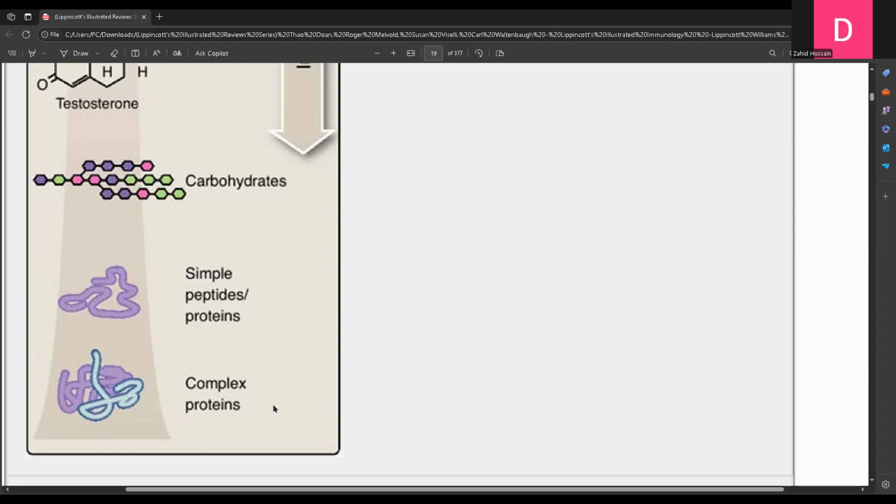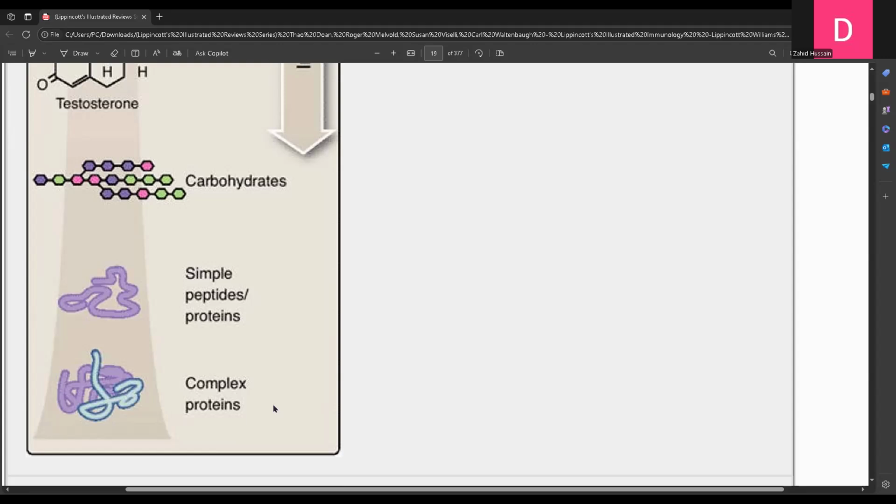So these complex proteins will have a different sequence of these amino acids, and therefore they will produce different epitopes, and when there are different antigenic determinants, epitopes, then it will be more immunogenic.